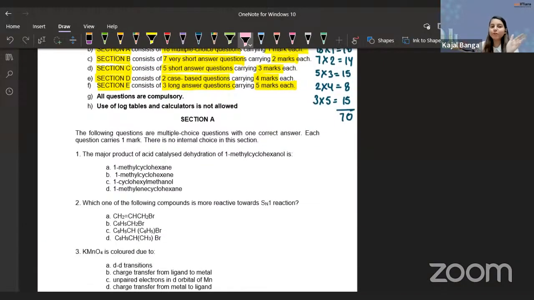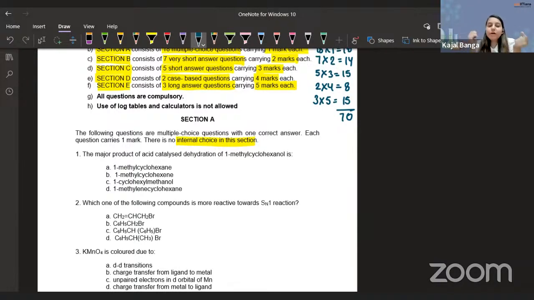So let's jump on to the first question, guys. Again, in section A, they haven't given any internal choice to us. Perfect, no worries. We know how to deal with objective questions. That is something we have been preparing ourselves for so long, so we don't have to worry about these objective kind of questions for sure. So let's look at the first question, without any delay.